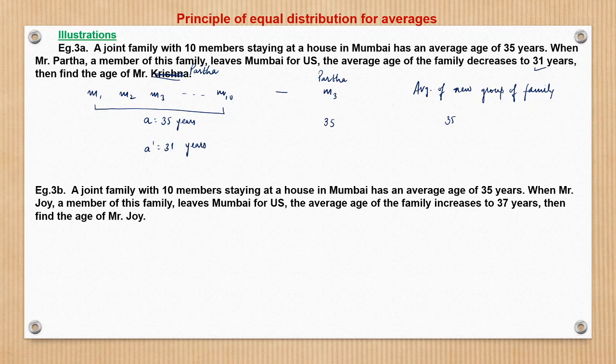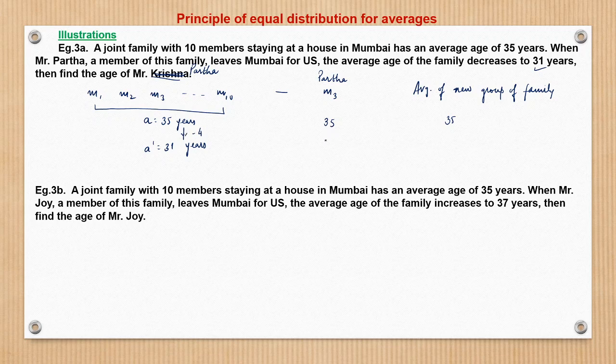So 31 years means what? Now let's see here. Here it is subtraction, it means going out. So going out means what? He's taking away something. In the earlier case, the new member was coming in, so he was contributing to the group. Now Mr. Partha is going away, so he is taking something from the family, right? So the change is minus 4 years, right?